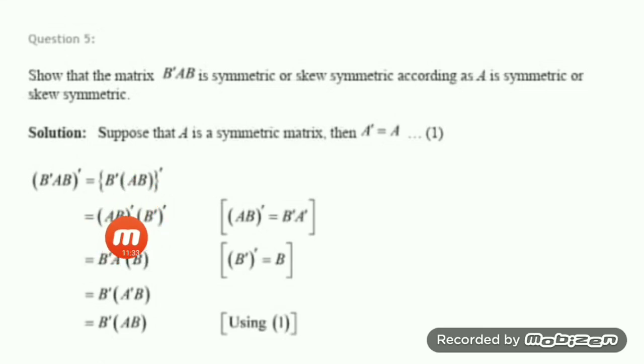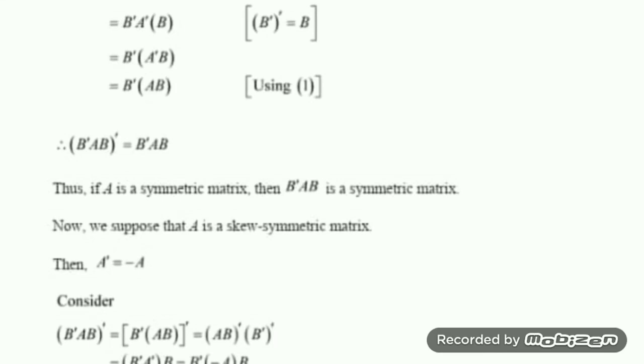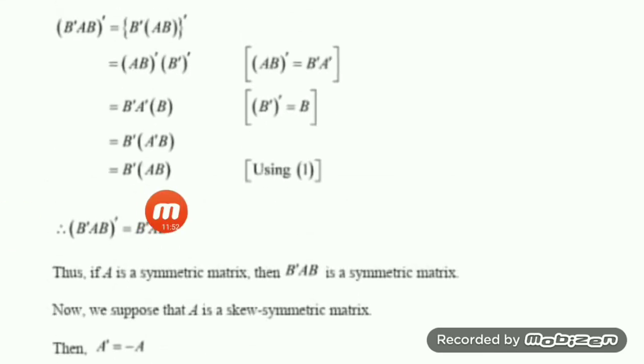B transpose AB whole transpose is B transpose A transpose, and the transpose of the transpose of B is B itself. So we have got B transpose A transpose B. And what is A transpose? A transpose means A. So we can write it as B transpose AB. And B transpose AB without brackets also we can write, because you know matrix multiplication is associative. So we have got that the transpose of the matrix is the same as the matrix itself. Therefore, the conclusion is that it is symmetric.